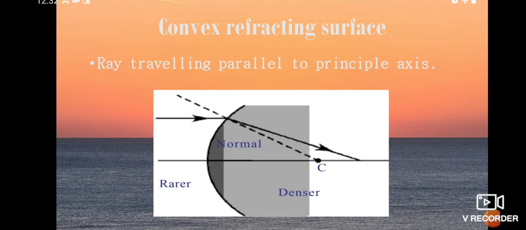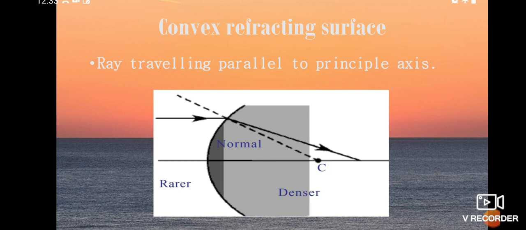When the light ray is traveling from a rarer medium, meaning air, at that time we have taken a normal from the center. Then according to Snell's law, the ray which travels parallel to the principal axis from rarer medium to denser medium goes towards the normal.